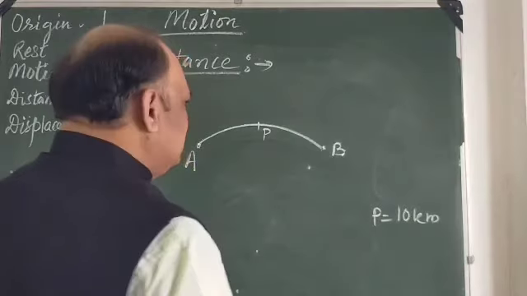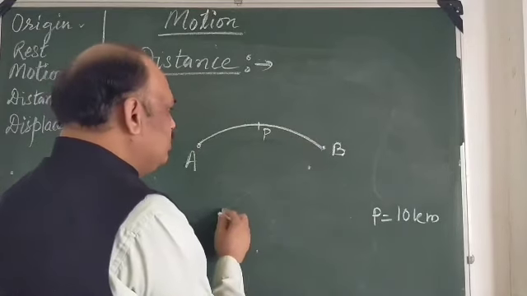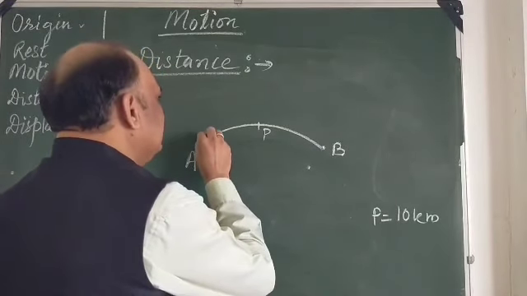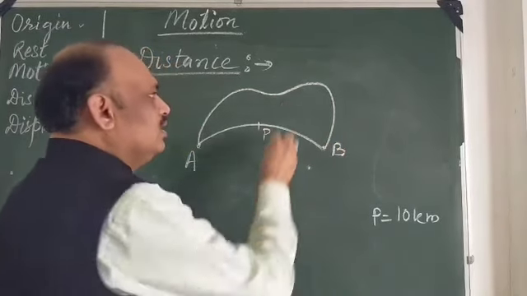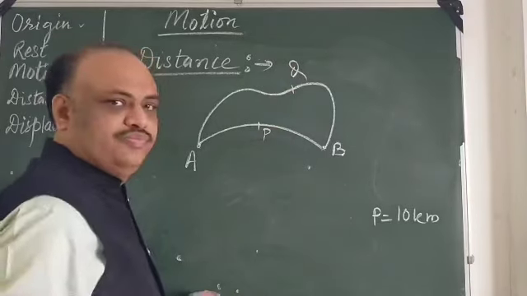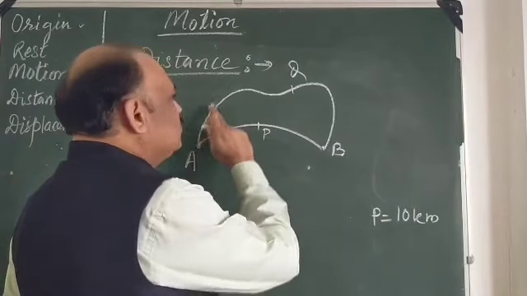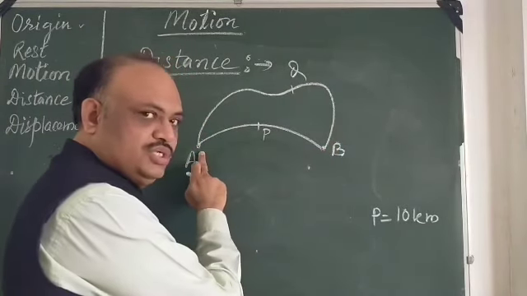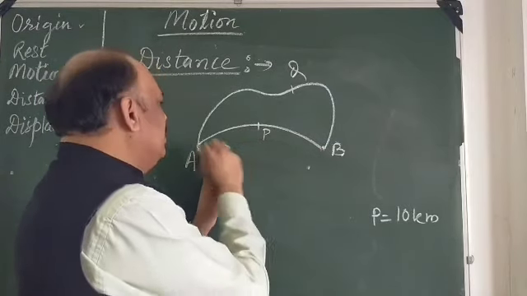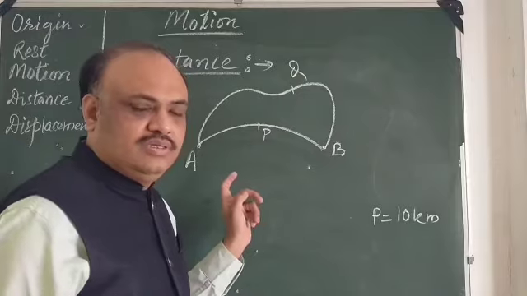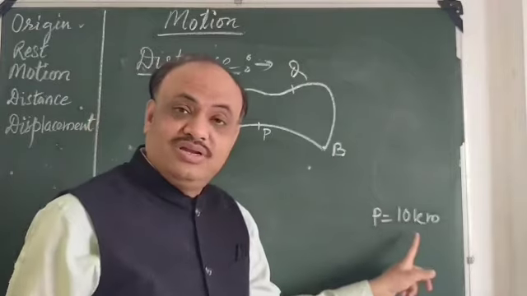Then I saw that there are certain blockages on this particular road. So I thought of going by this way, Q. As this road is not open, I choose to go by this road. So the destination is the same, the starting point is the same. Starting point is A and destination is B, but the path chosen is different. Now what is my distance? What is the distance covered by me? Is it 10 kilometer? No.